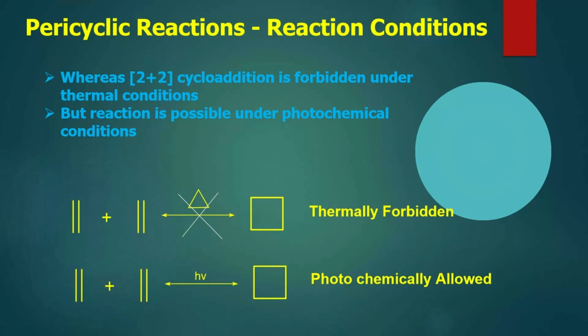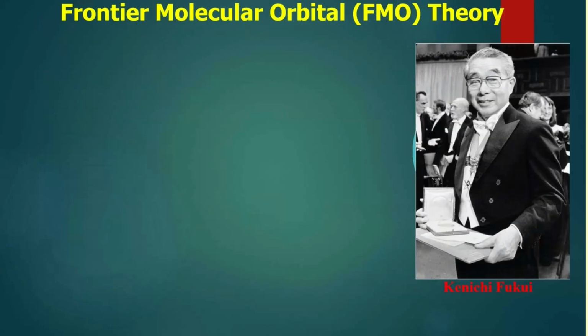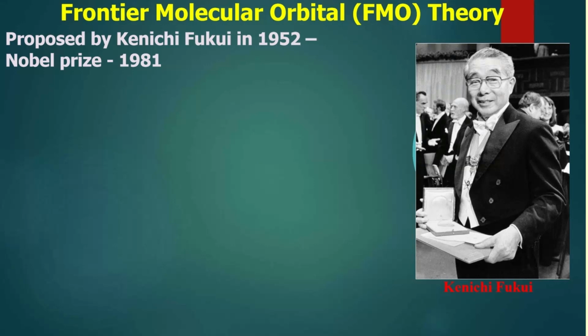Why does it follow this specific reaction stereochemically? To explain this, the theory of frontier molecular orbital approach has been put forward by Kenichi Fukui. Kenichi Fukui proposed this molecular orbital theory in the year 1952 to explain the reaction mechanisms of pericyclic reactions.